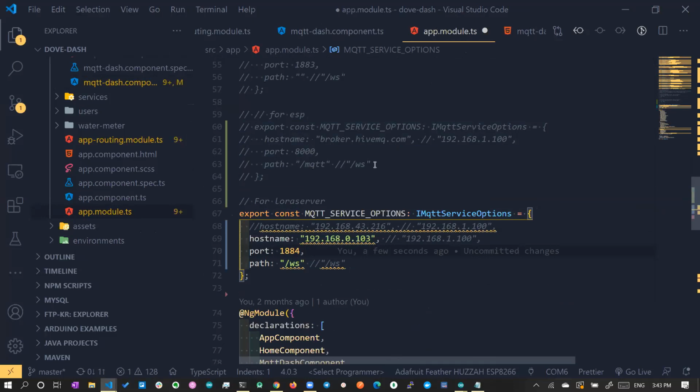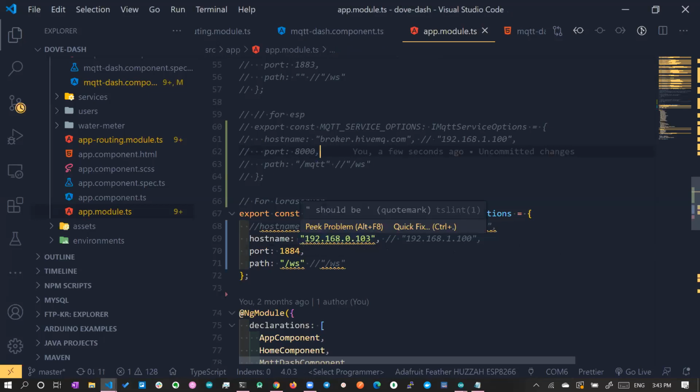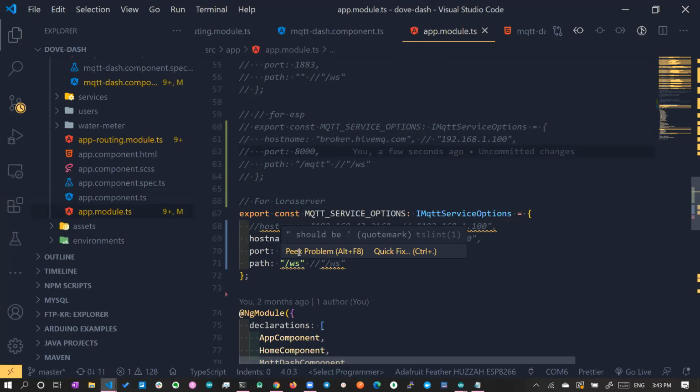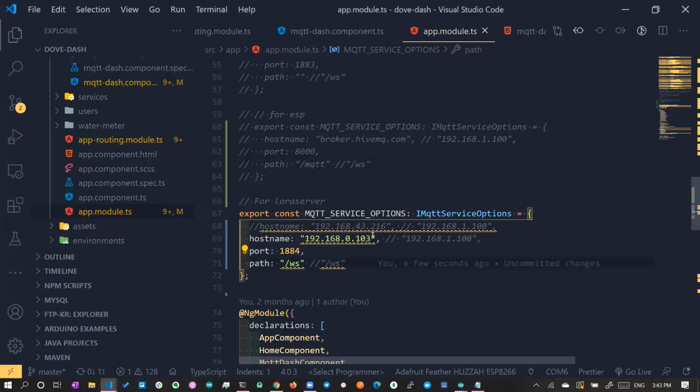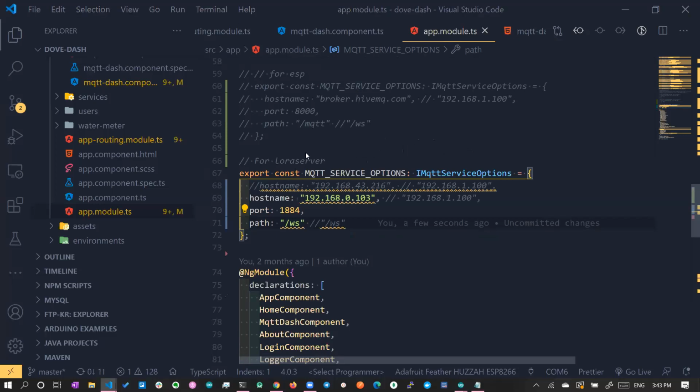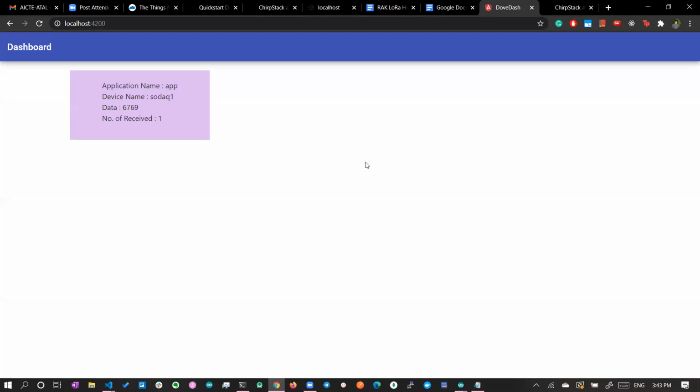And you can also configure the port. Port 1883 is for the normal MQTT port, and 1884 is for WebSocket. So here we have 2 ports. Initially it was running on 1883, now it is running on 1884. 1884 is for WebSocket. Once the network is connected, you can go to the console and check whether the device is connected or not. I'll show you the console.